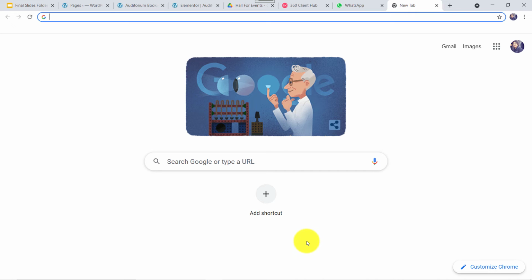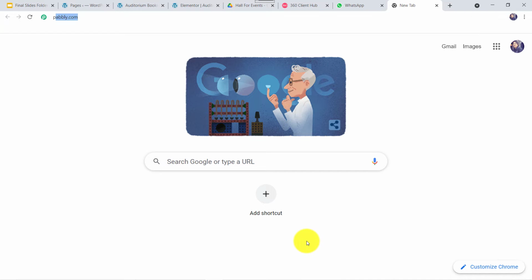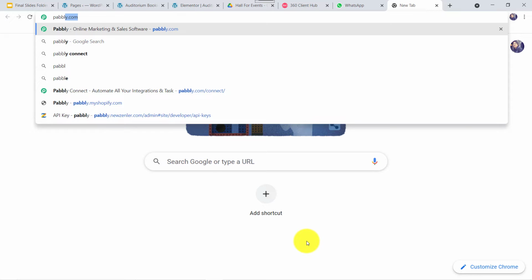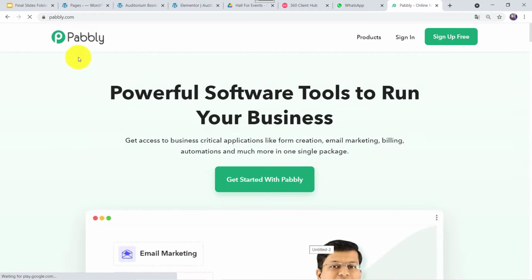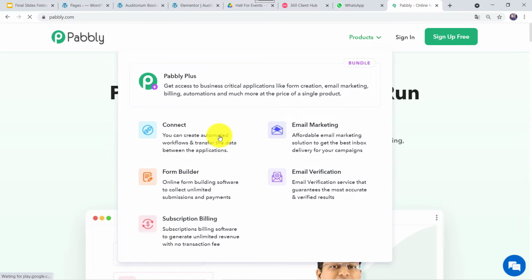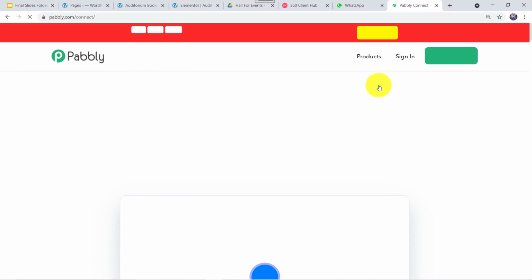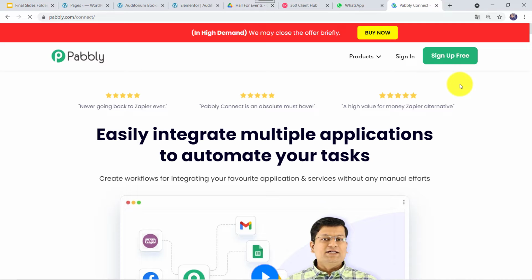For this, let us type pabbly.com in our browser. This is the website of Pabbly. Here we have to come to products and click on Connect. This is the landing page of Pabbly Connect. As you are a first time user, you have to click on the sign up for free option. You can create your own account in just 2 minutes by clicking on this option.